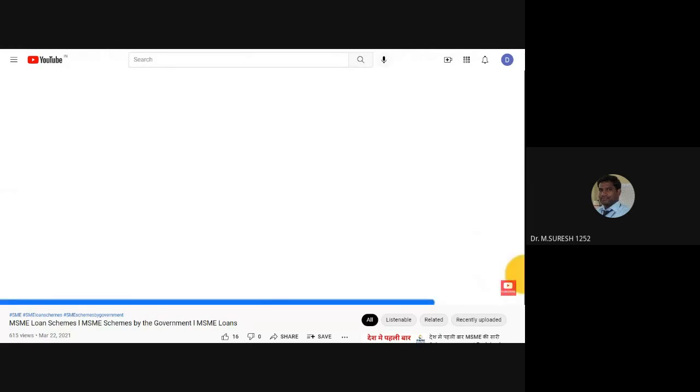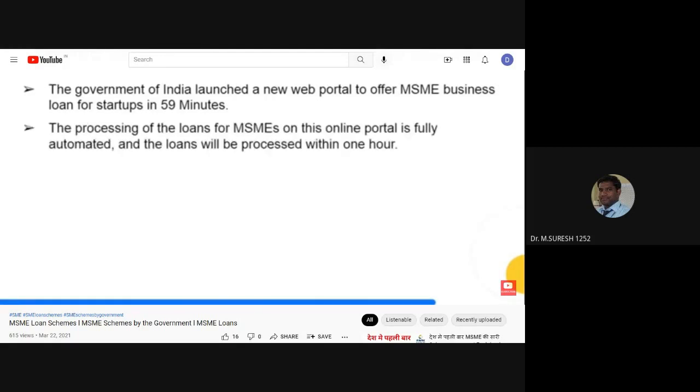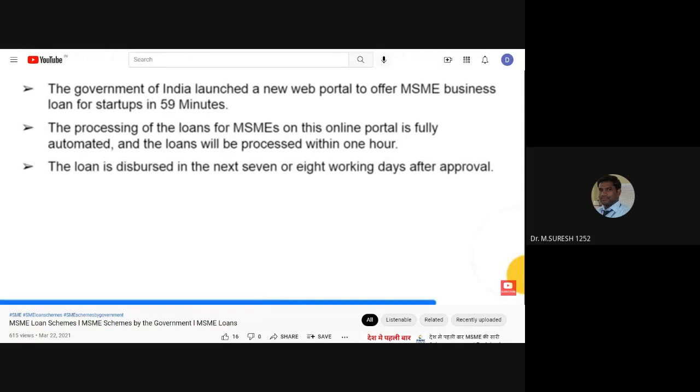MSME business loan for startups in 59 minutes. The Government of India launched a new web portal to offer MSME business loans for startups in 59 minutes. The processing of the loans for MSMEs on this online portal is fully automated and the loans will be processed within 1 hour. After the loan is approved through this portal, the loan is disbursed to the applicant in the next 7 or 8 working days.